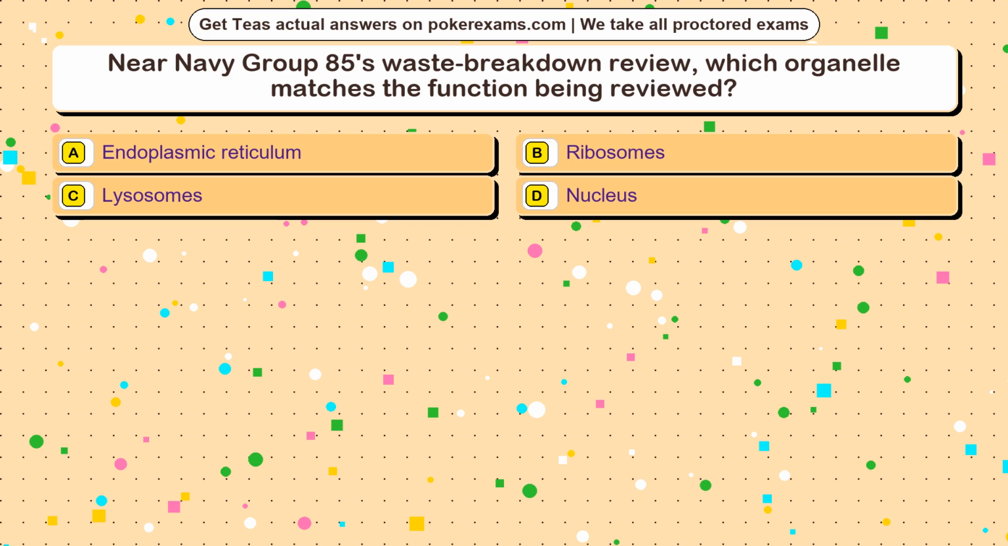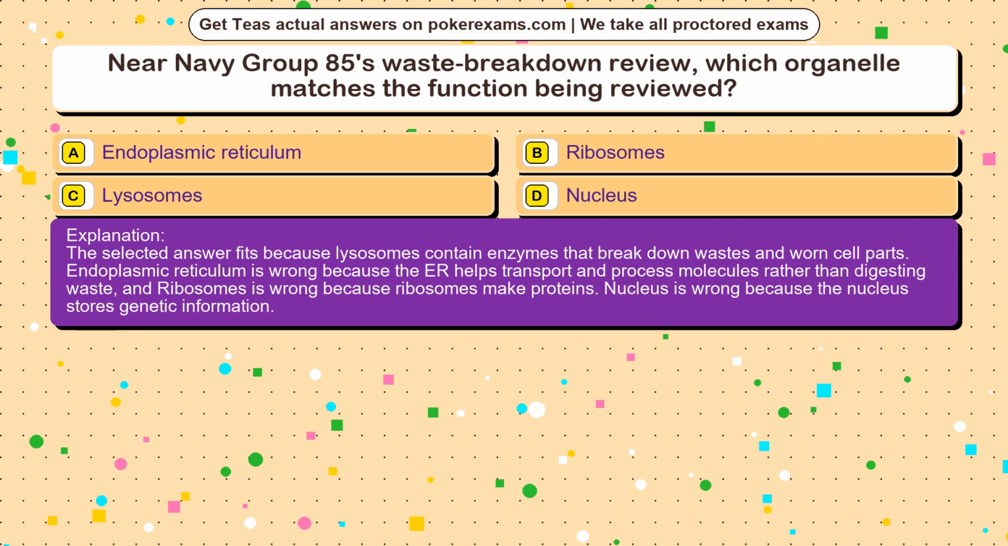The correct answer is option. The selected answer fits because lysosomes contain enzymes that break down wastes and worn cell parts. Endoplasmic reticulum is wrong because the ER helps transport and process molecules rather than digesting waste, and ribosomes is wrong because ribosomes make proteins. Nucleus is wrong because the nucleus stores genetic information.